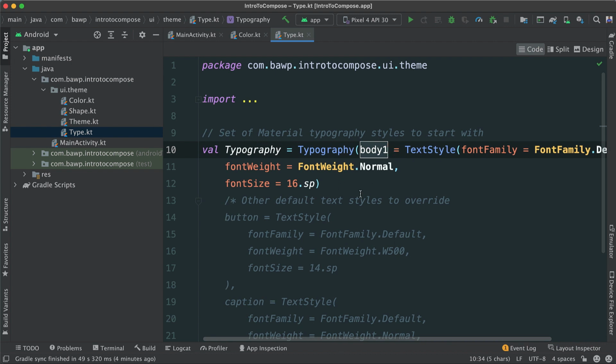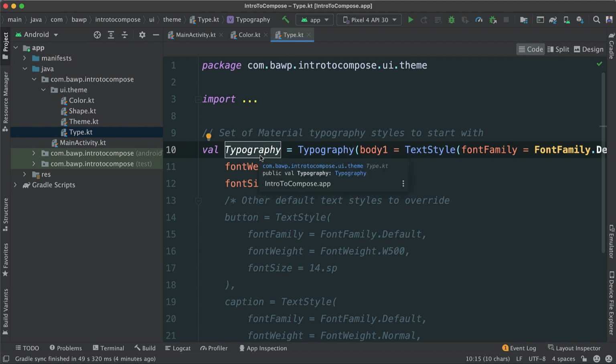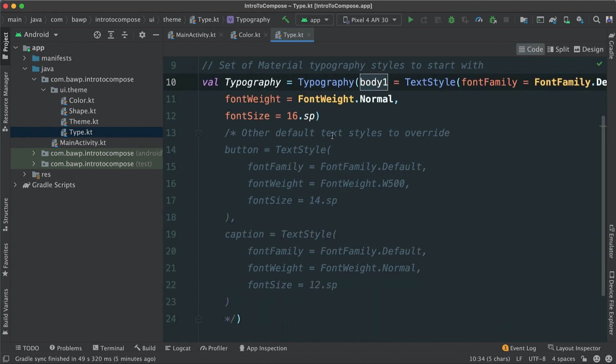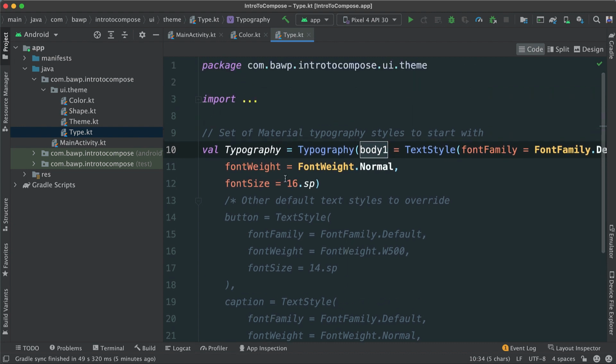Which means if we are in our main activity and we want to create a text, and we want to pass, let's say, a style, we can use this typography variable and invoke the body to get the body style for the text we want to show. These are preset values, and obviously we can change those, as you see here, other default text styles to override. We can override all sorts of things. So this is something that we're going to take a look at later, obviously.